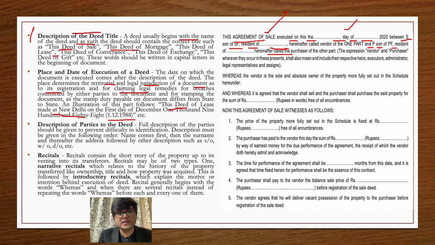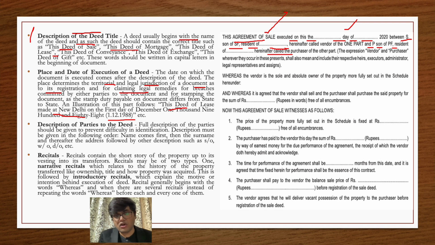This particular sale deed or agreement to sale is executed on this particular day at New Delhi between S, son of Mr. this, resident of this particular place, hereinafter called the vendor. It is important that you can use the word vendor or purchaser as you like. So the vendor is the term.